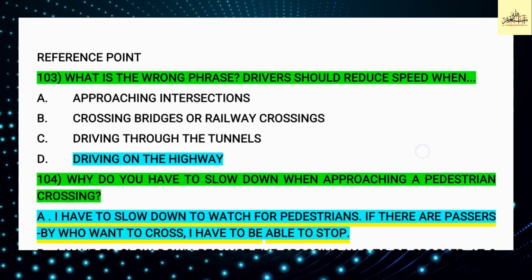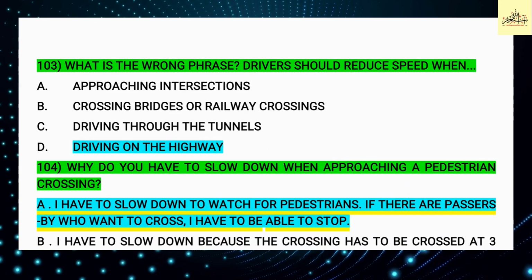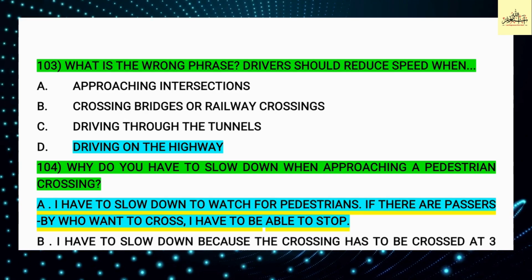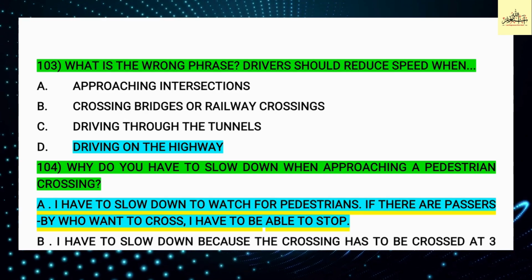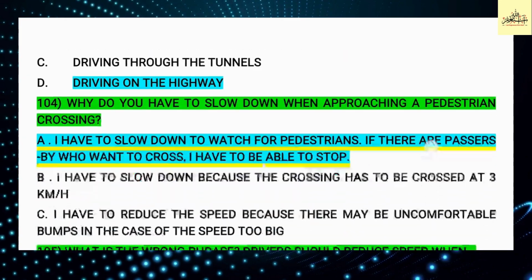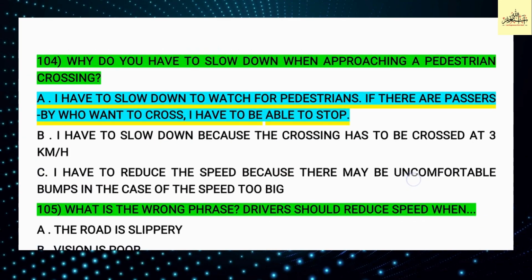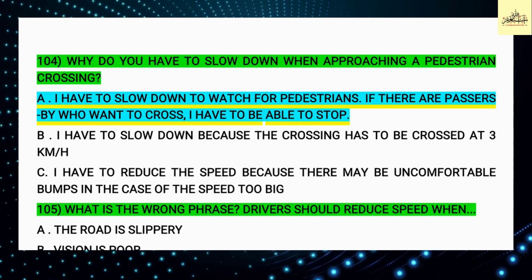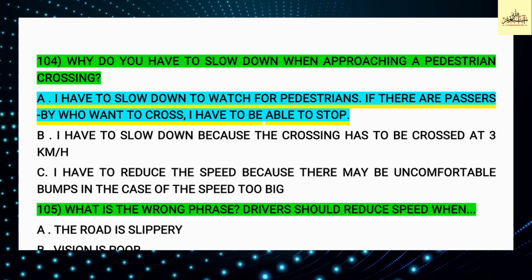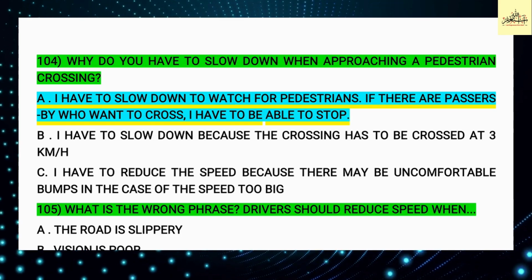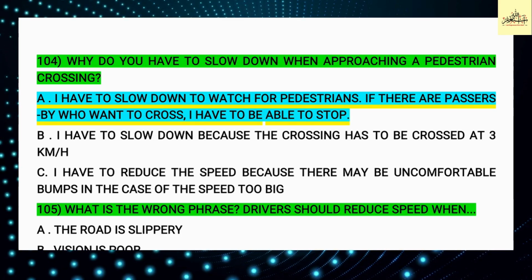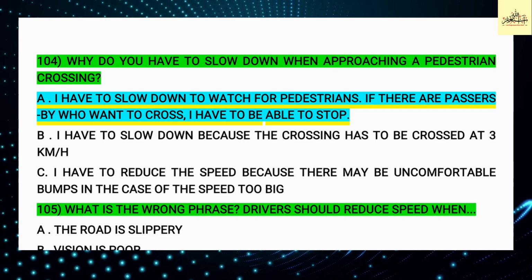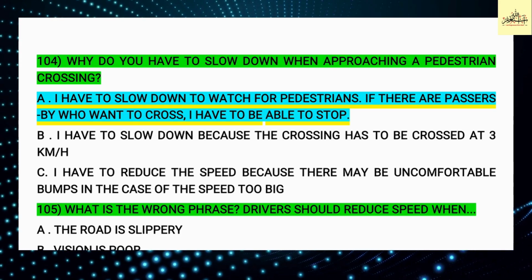Question number 103. What is the wrong statement? Driver should reduce speed when? Option D is correct: driving on the highway. Question 104. Why do you have to slow down when approaching a pedestrian crossing? Option A is correct. I have to slow down to watch for pedestrians. If there are passersby who want to cross, I have to be able to stop.